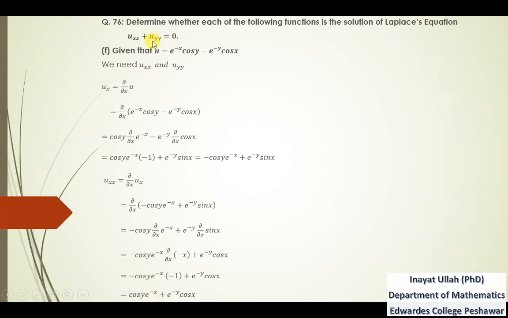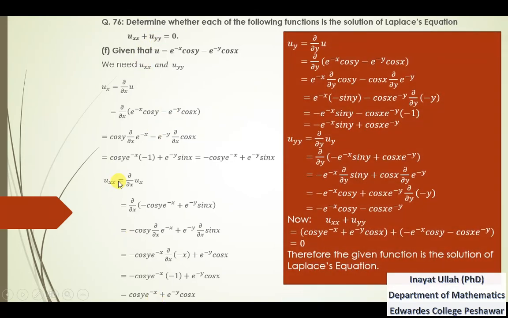Now we need uyy. For that purpose, first of all, we need to find uy, the partial derivative of u with respect to y. So u is actually that function.